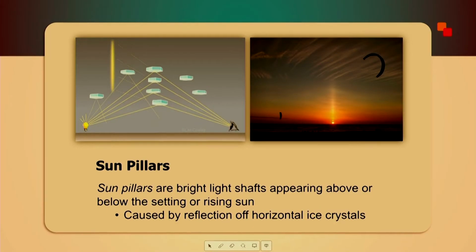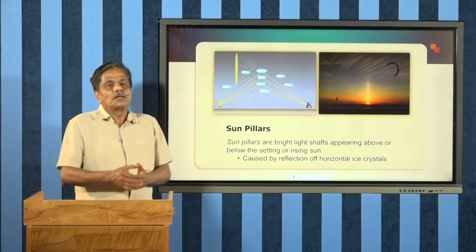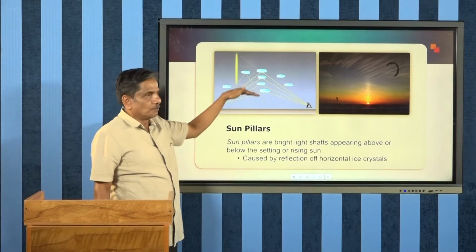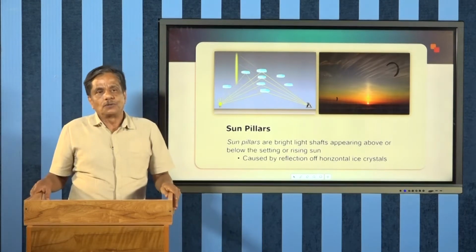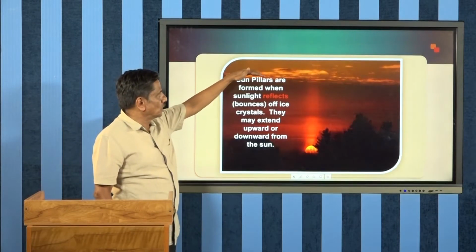Another important factor is that sometimes you can see a pillar-like structure during the setting sun. What is this? Ice crystals are slowly descending. When the ice crystals accumulate mass and their weight increases, they slowly start moving downwards.